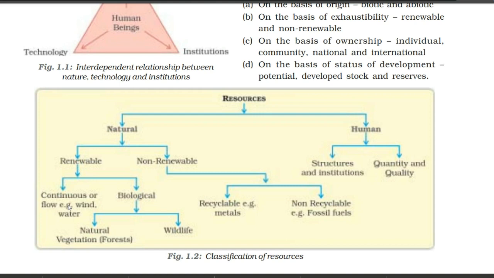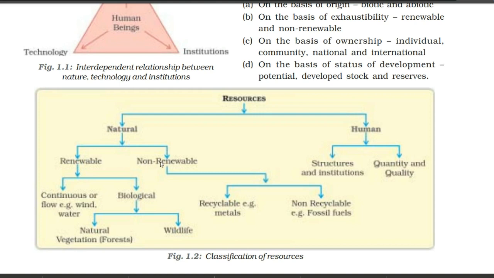Even these renewable resources are of two types, continuous or flow, and biological. Biological is also divided into two parts, natural. Under natural we have vegetation, meaning forest, all flora comes under this. Next we have wildlife, which is also part of the biological renewable.